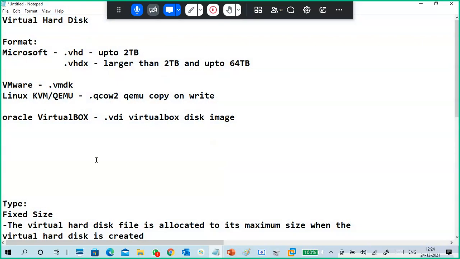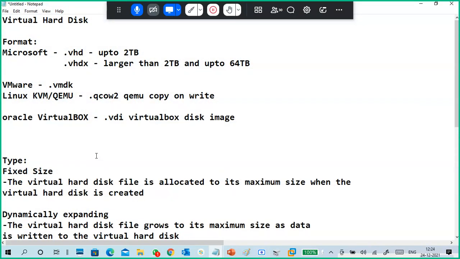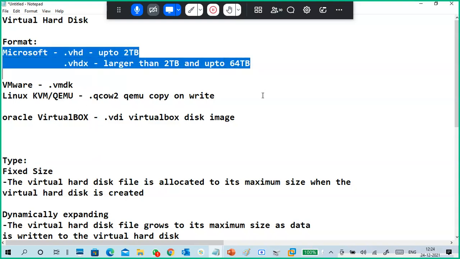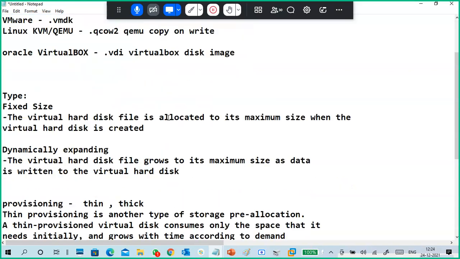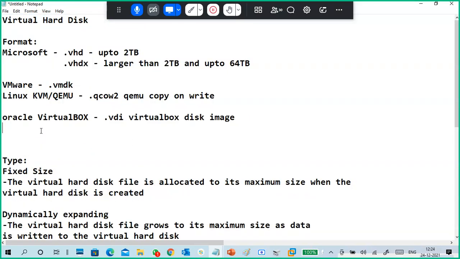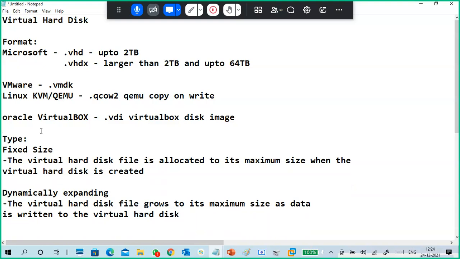Like this, the formats from Microsoft are VHD, up to 2 terabytes, and VHDX, more than 2 terabytes, up to 64 terabytes. We can create virtual hard disks of those sizes.